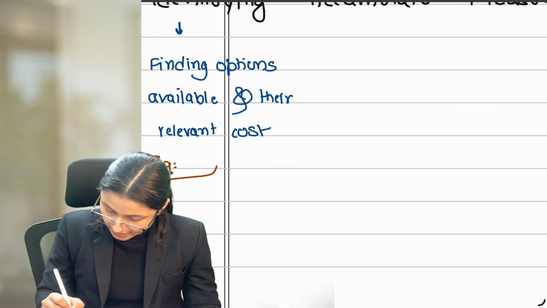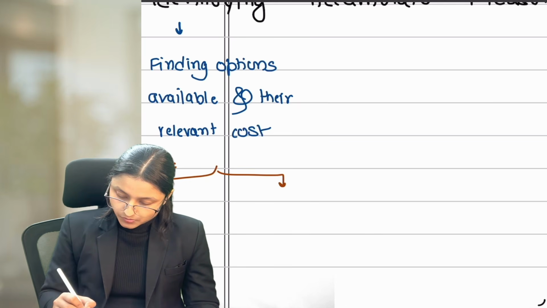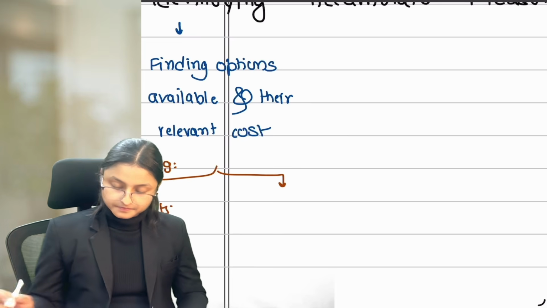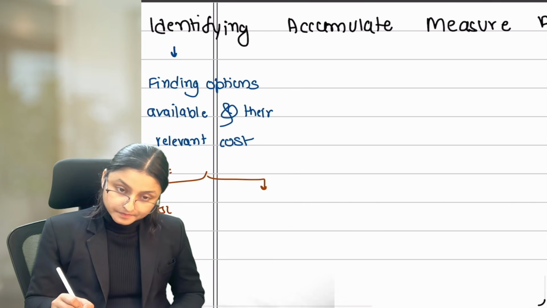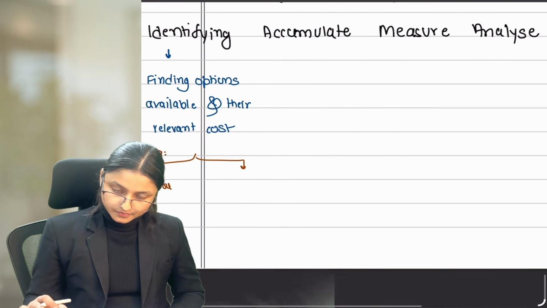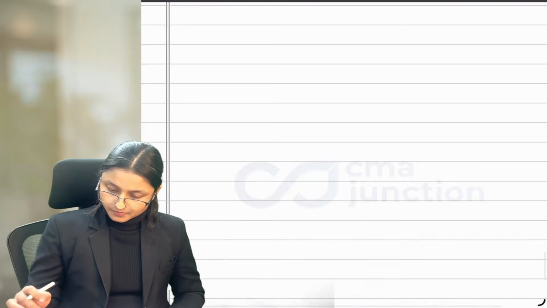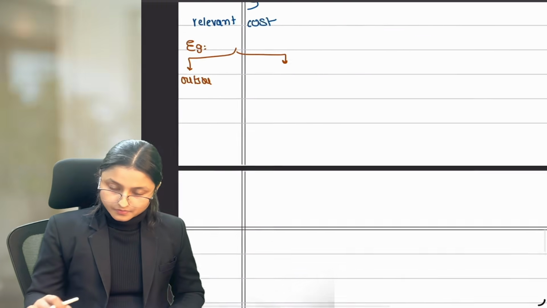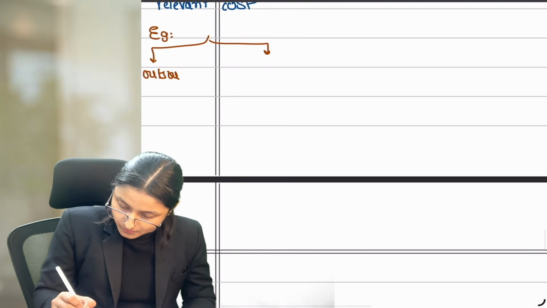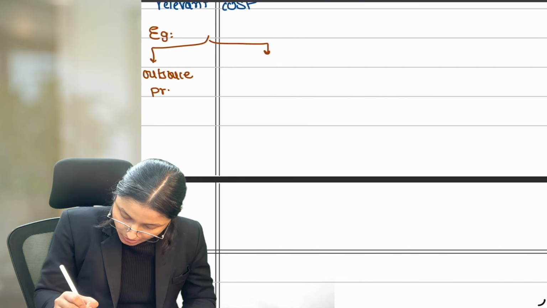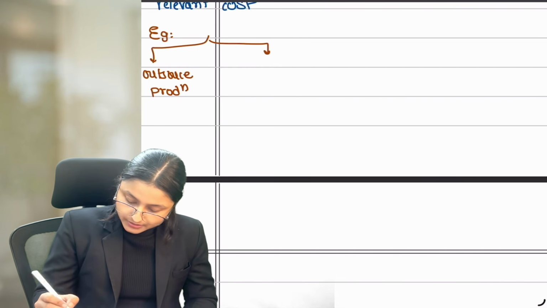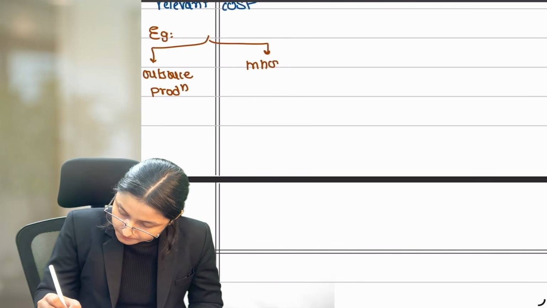Let's assume that we have two options. First one is outsource production. Second one is produce in-house.